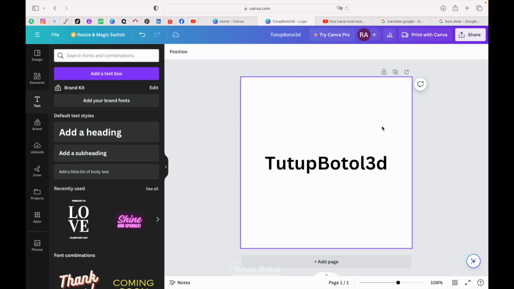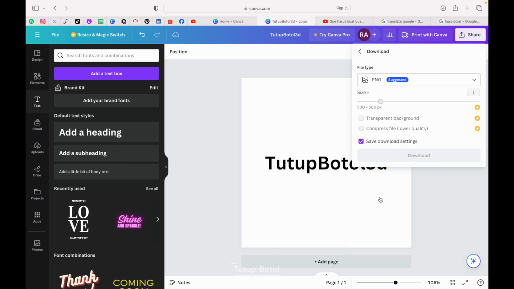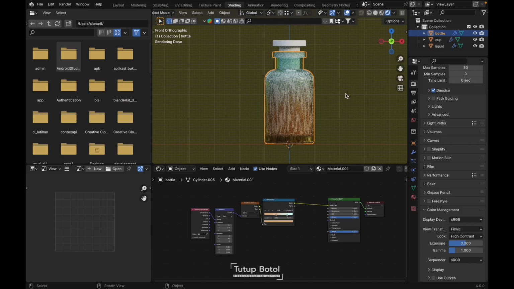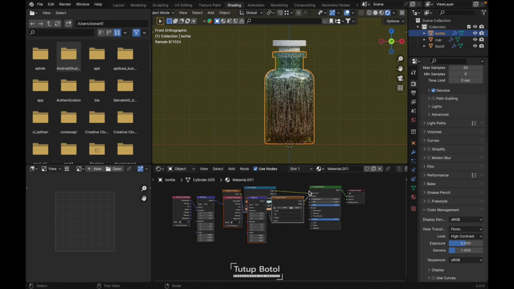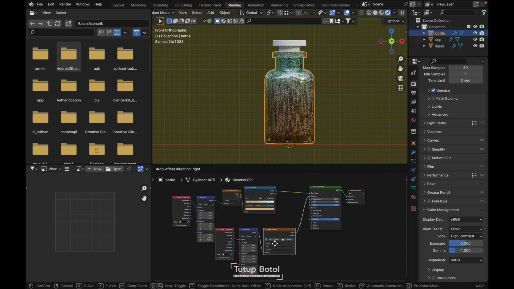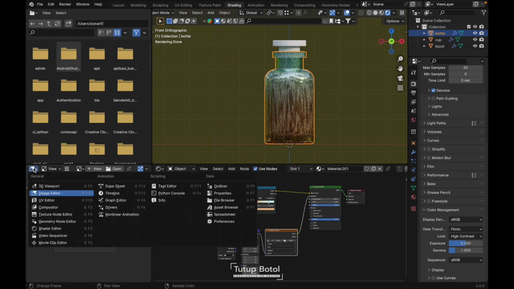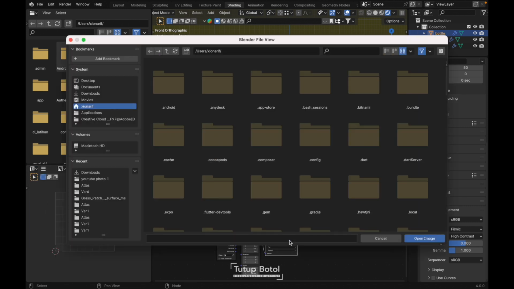I'm just gonna create something like this. Just click share, download, and download. After you download it, let's go back to our Blender. Select your principled BSDF, press Ctrl T. It will automatically add a texture coordinate node, mapping node, and image texture. Click over here, change it to the UV editor, and at your image texture, click open and find your label over here.